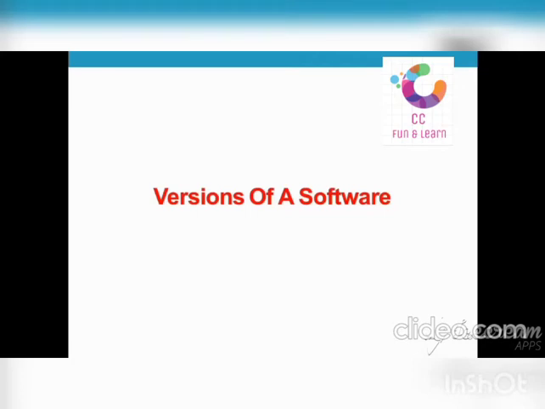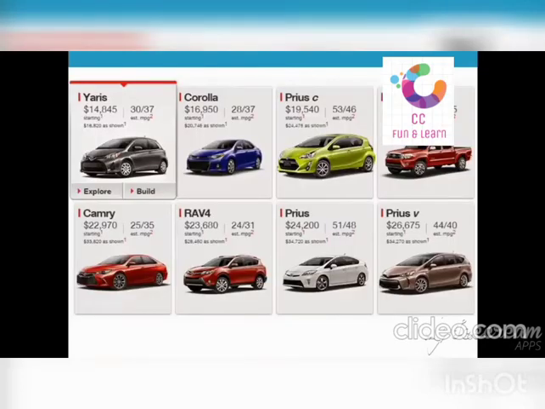Now, what are the versions of a software? Here you can see different cars from Toyota. They are Yaris, Corolla, Prius, Tacoma. These different cars have different models as well. Every year they come up with a new model along with new changes, improvements and new technologies.